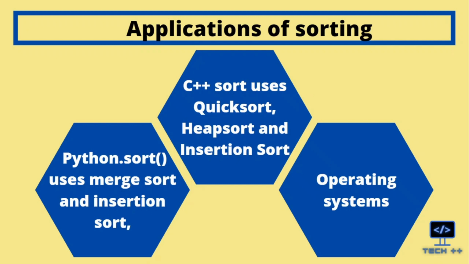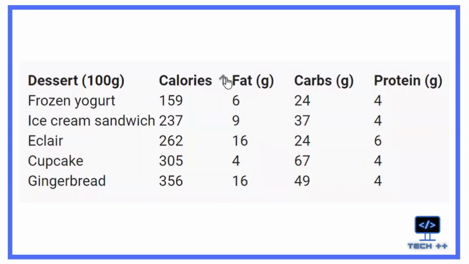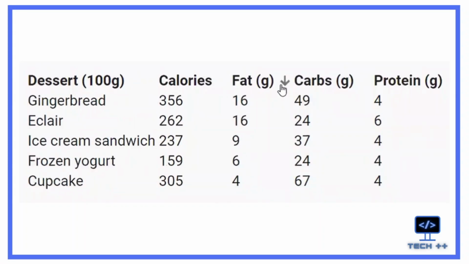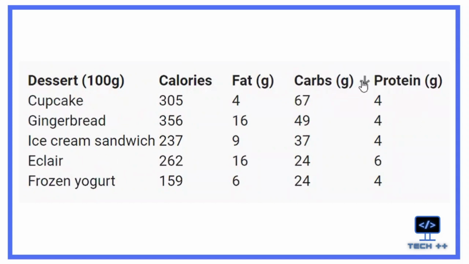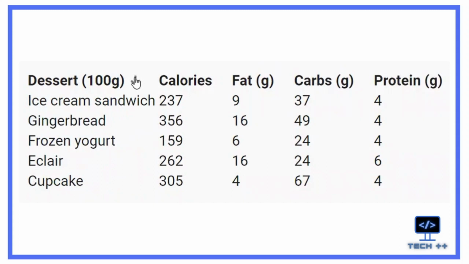Operating systems. Whenever a search operation is required to be done by operating systems, for example file search, sorting is done as a pre-processing step. Let's see a real-life demonstration where sorting is done. Here, the table data can be sorted alphabetically in an ascending or descending order according to the dessert name, and it can also be sorted in an increasing or decreasing number of calories, fats, carbs, or proteins.